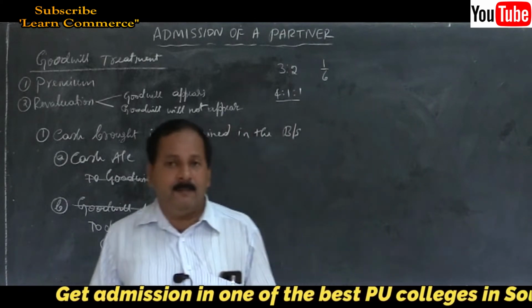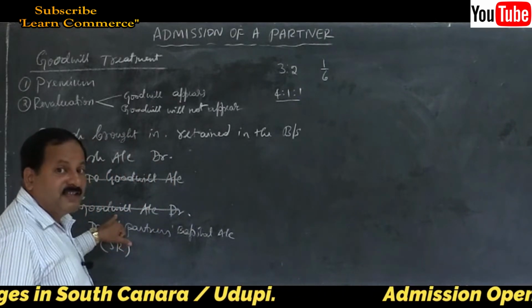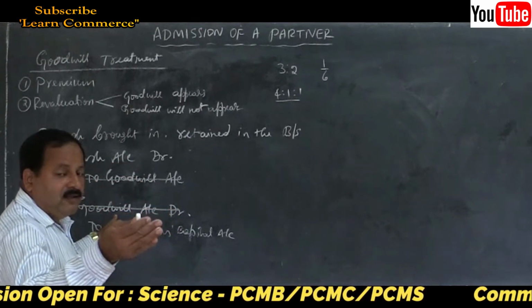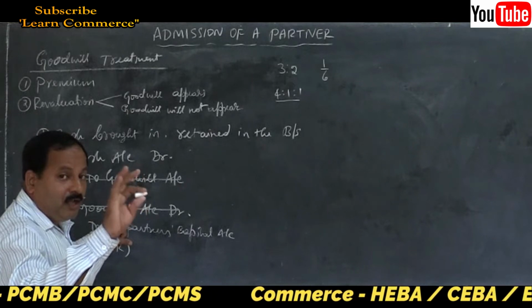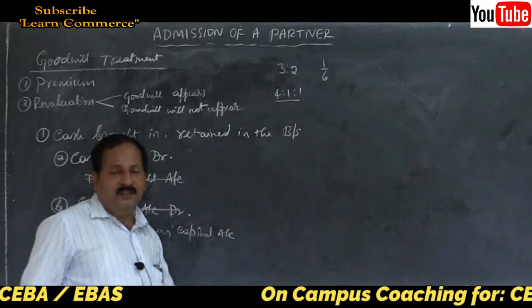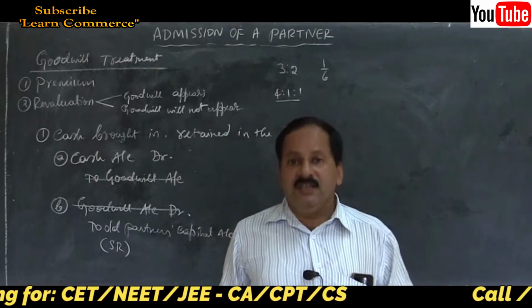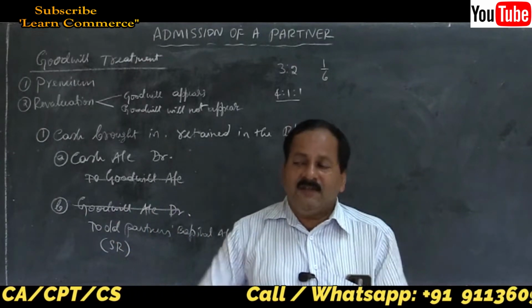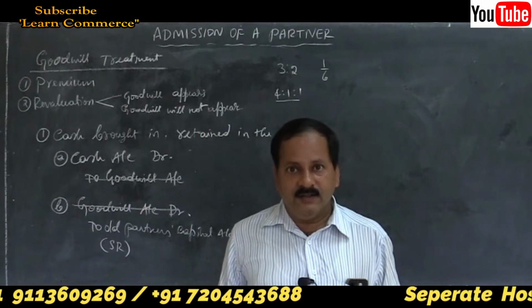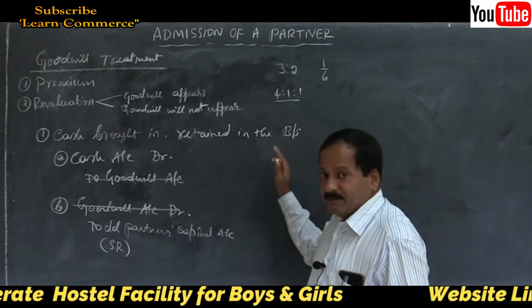First, goodwill treatment, premium method. So 2 entries you have to pass here. In old partners capital account, you will write on the credit side by goodwill. In their sacrifice ratio, you will calculate how much amount should be paid to each partner, and you will write the amount in the concerned partner's column. No entry in the new partner's column, because he is the person who is bringing it, and that amount itself we are distributing among the old partners. Clear? So that is about the cash brought in by the new partner and retained in the business.